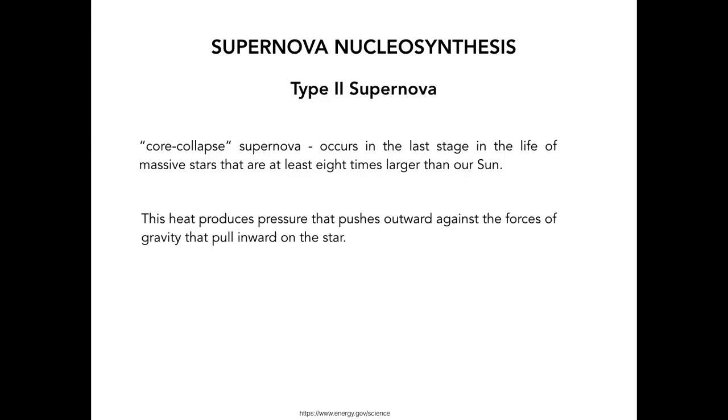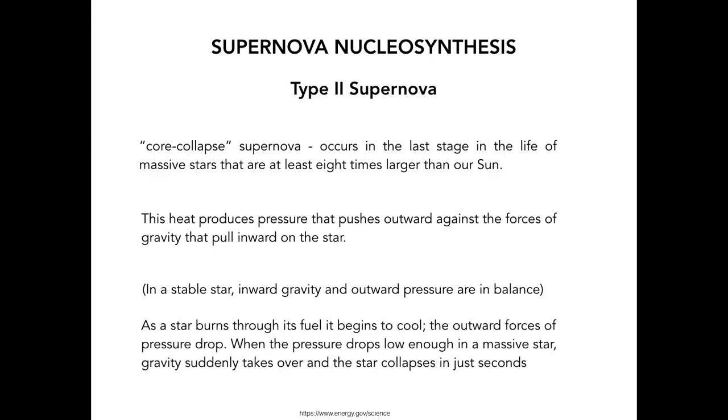The pressure created pushes outward against the forces of gravity that pull inward on the star. So when you say gravitational force, this is the pull inward, and the pressure released by the heat generated pushes outward against the force of gravity. In a stable star, the inward gravity and outward pressure are in balance.